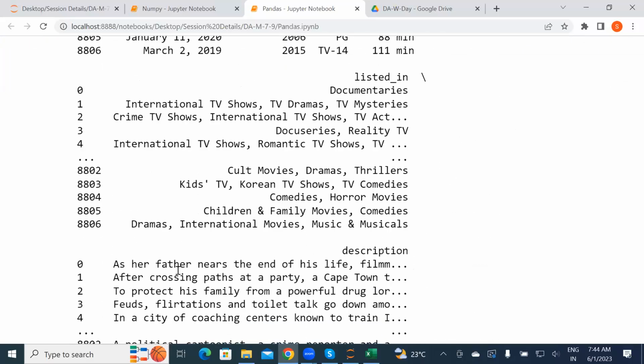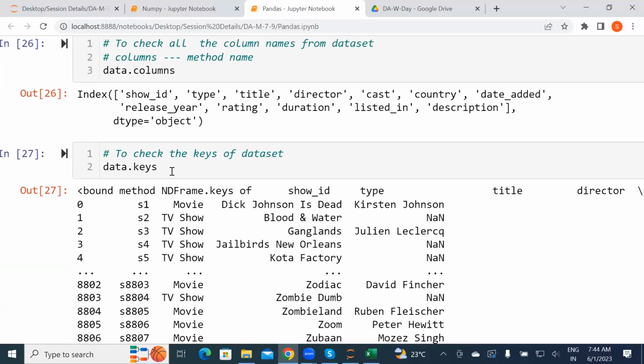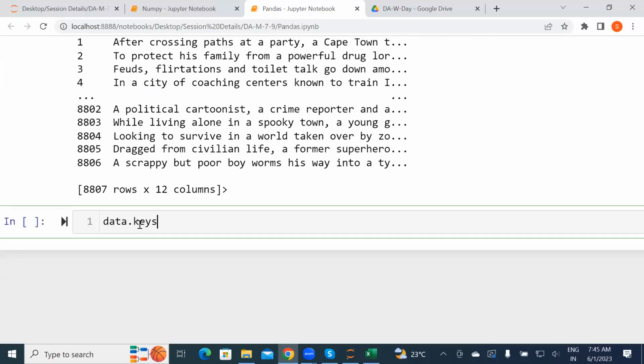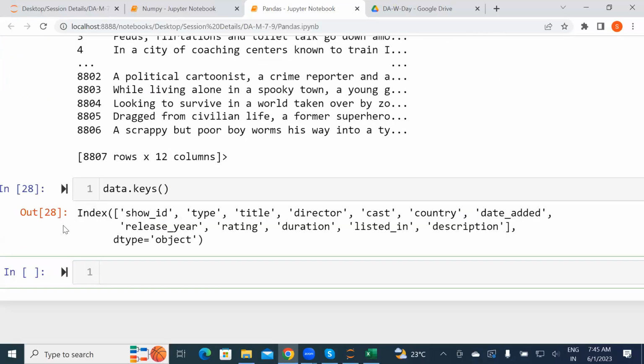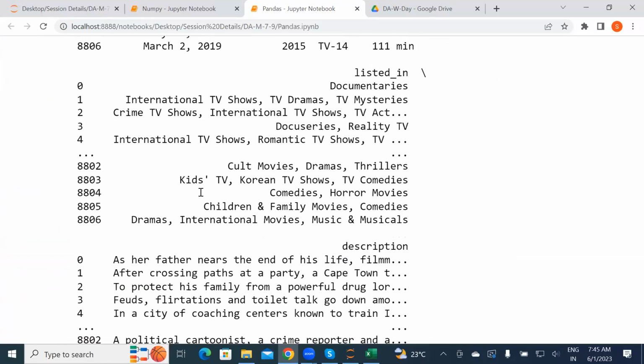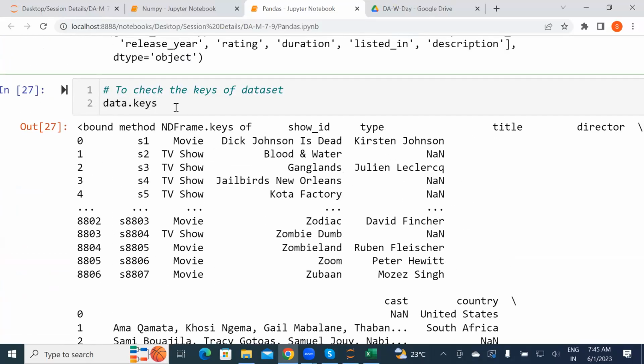Either you go ahead with keys, whatever keys are there, they will give you the values there, or else there is a difference. If you use it with the parenthesis, it will give you all the index of the keys, like how the columns came. This is only when you use keys without the method.